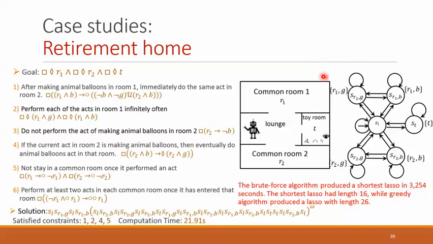In this case study, the robot is tasked to infinitely often visit each of the common rooms and the toy room, and it is given 6 sub-constraints. Our algorithm computed a solution in 21 seconds, while it took more than 3,000 seconds for the brute force algorithm to compute a solution.